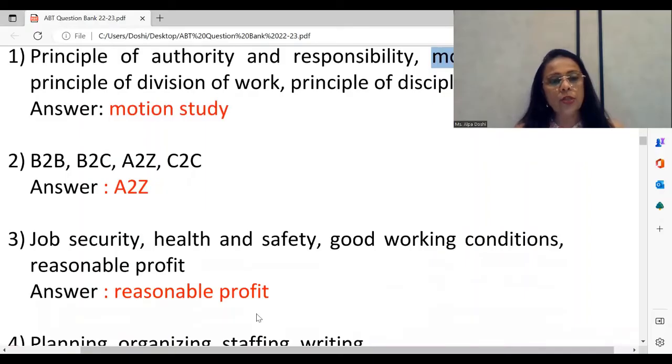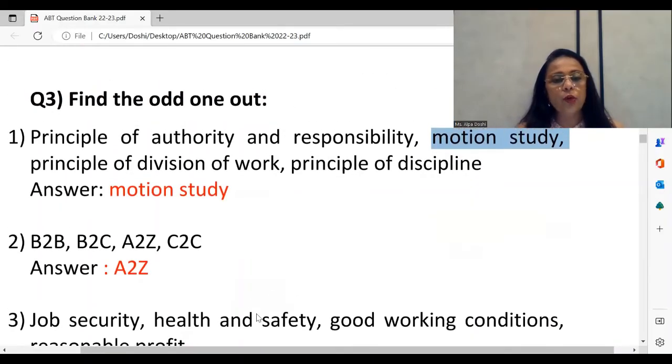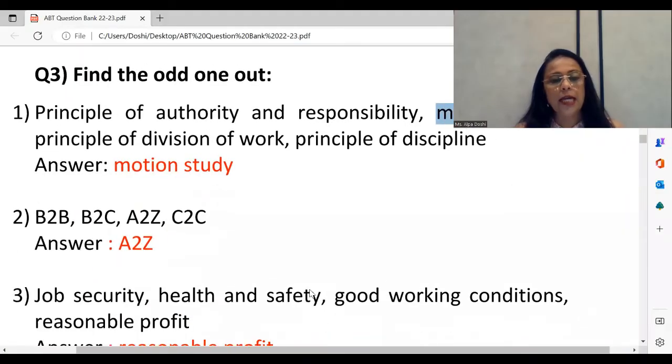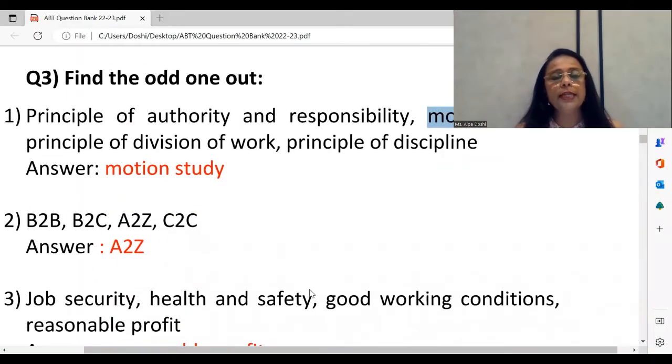Moving to the next question now, you see here you have the options of job security, health and safety, as well as good working conditions plus reasonable profit. If we realize we are talking about jobs, we are talking about good working conditions, so this has got something to do with workers, employees.